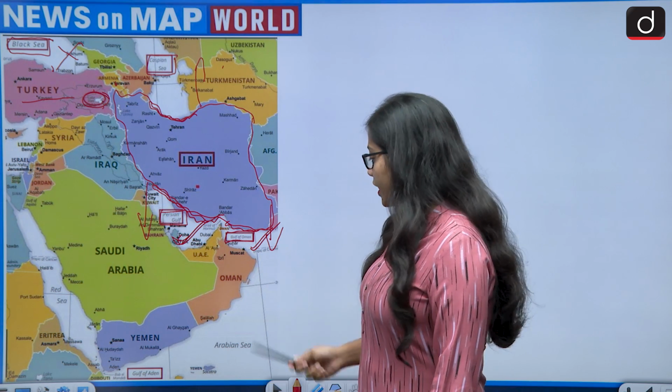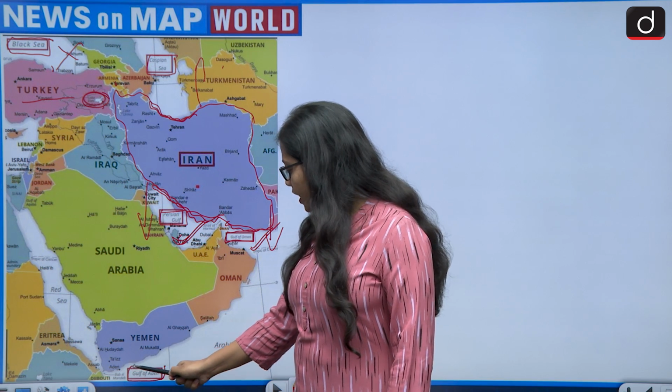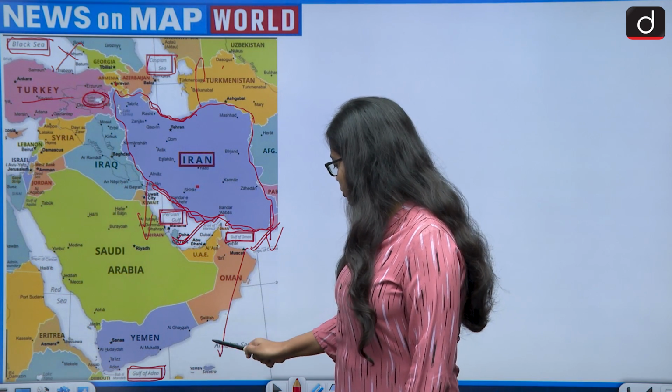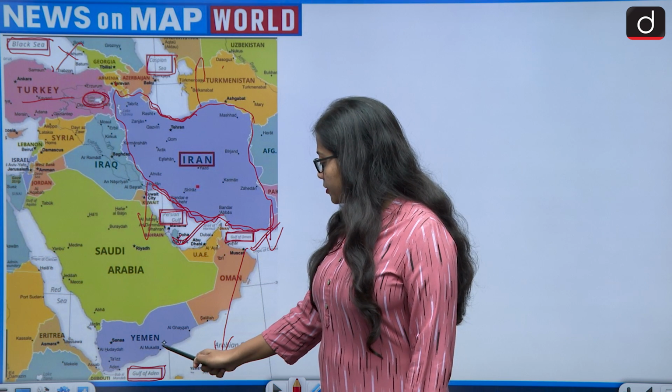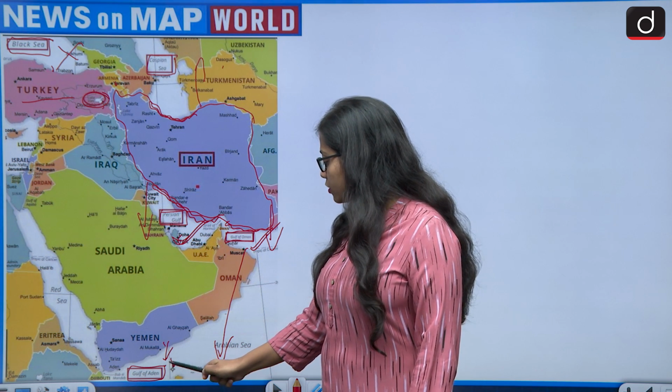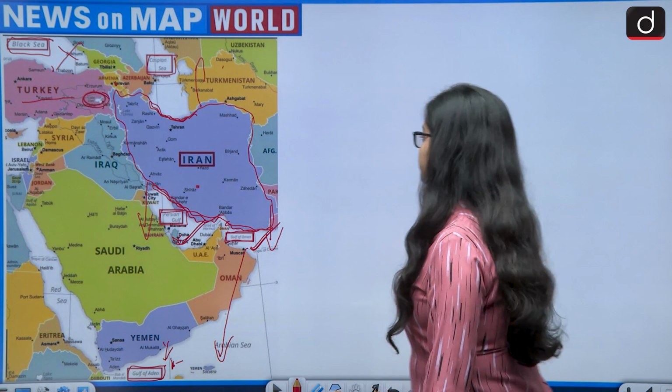And if we talk about the Gulf of Aden, then the Gulf of Aden lies much south of Iran. And the Gulf of Aden is present to the south of Yemen also. So it has no chance to share its border with Iran.